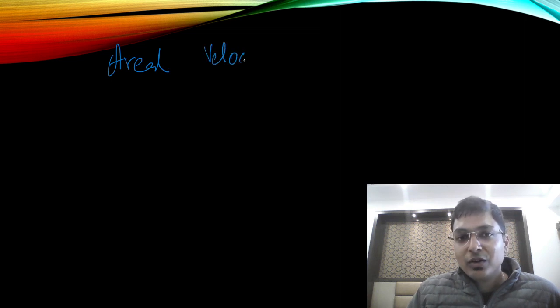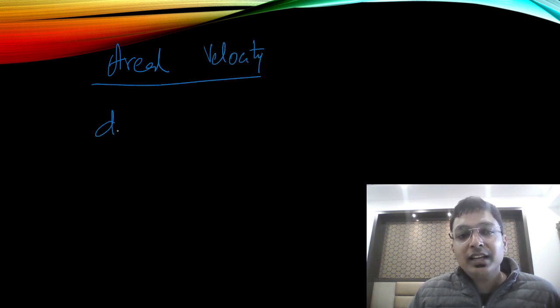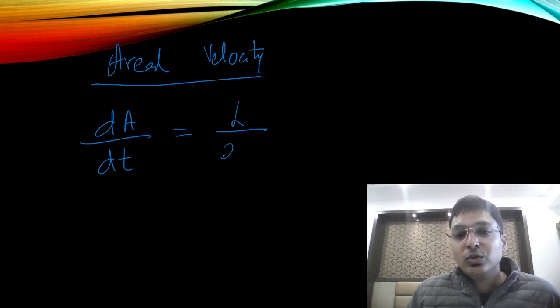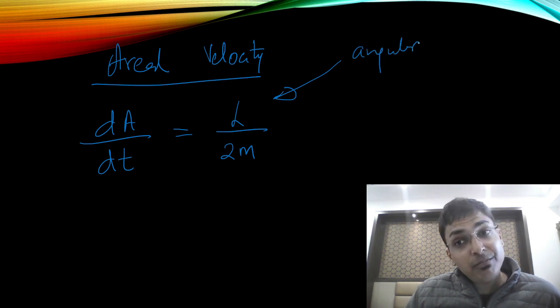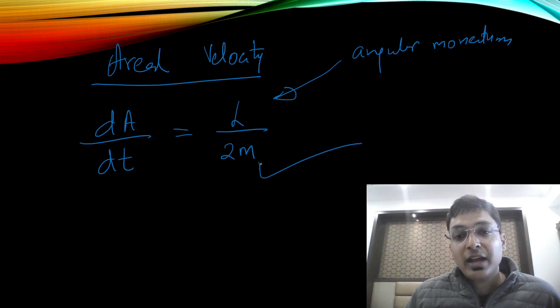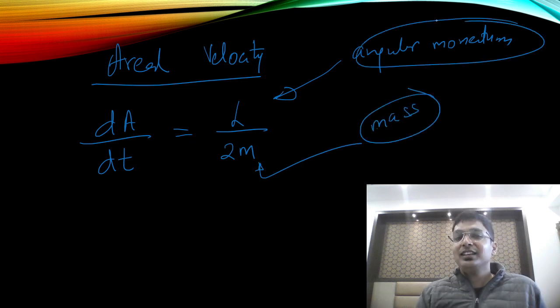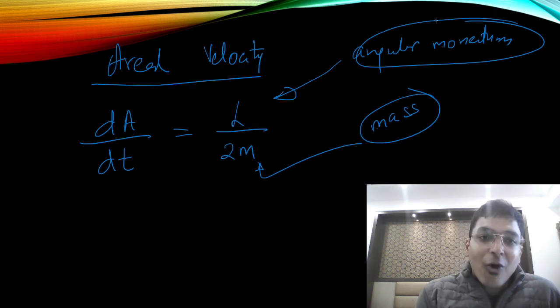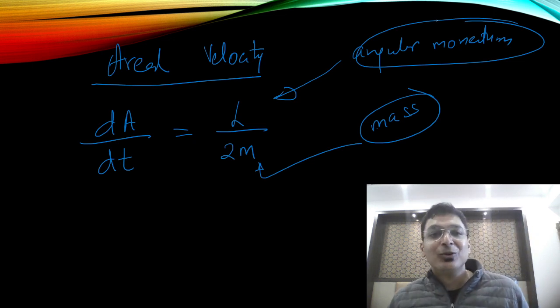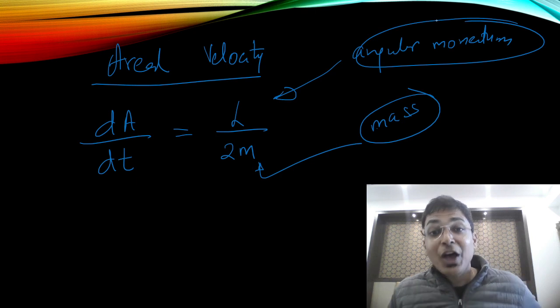Last formula, the areal velocity formula, guys. Again, this is important. The areal velocity is given by dA by dt, and this is equal to L upon 2m. What is L? L is the angular momentum, and m is the mass. Very easy. So we have done all the formulas for gravitation.